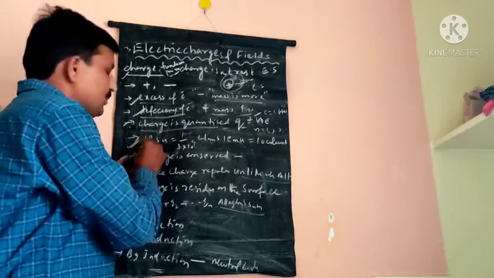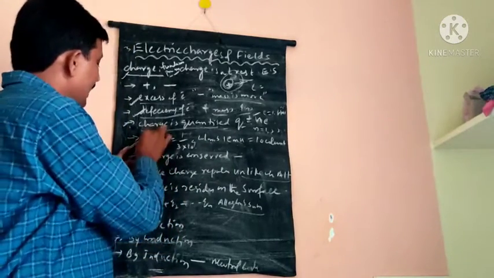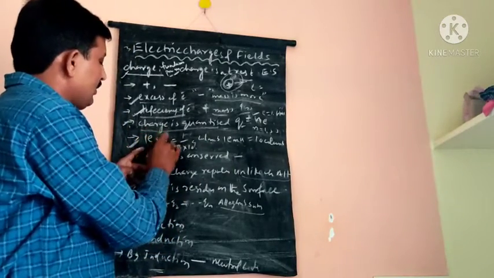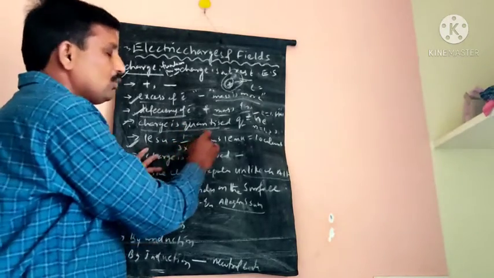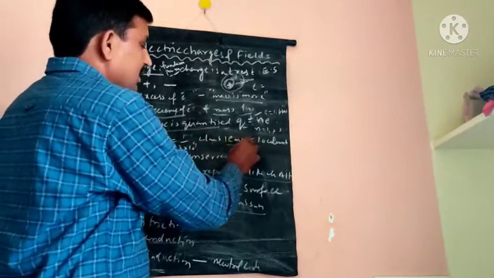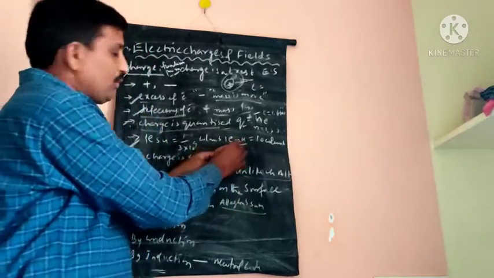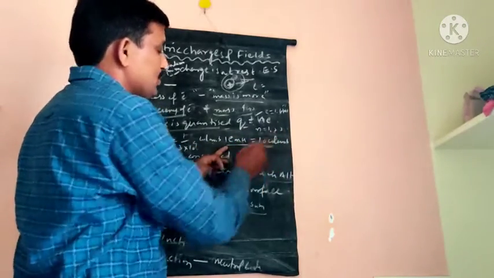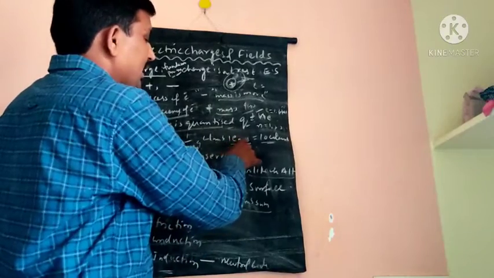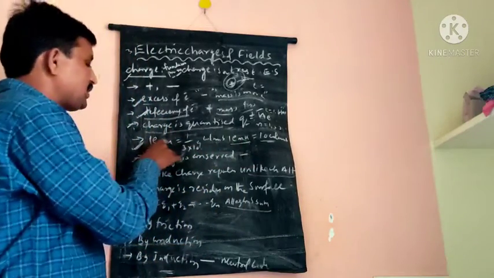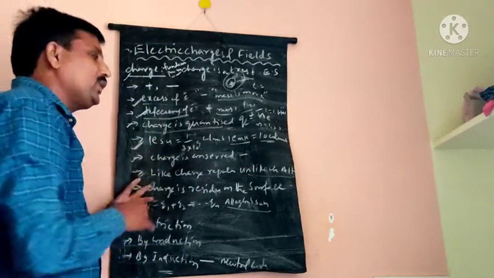So the charge is measured in coulombs and also measured in ESU. 1 ESU is equal to 1 by 3 into 10 power 9 coulombs. And also measured in EMU. 1 EMU is equal to 10 coulombs. EMU means 1 electromagnetic unit. 1 ESU means 1 electrostatic unit.